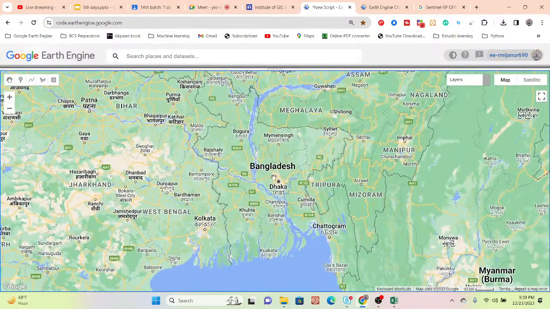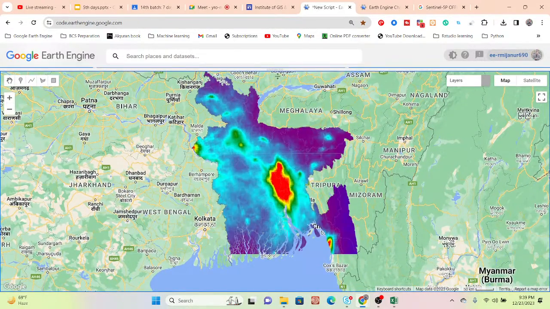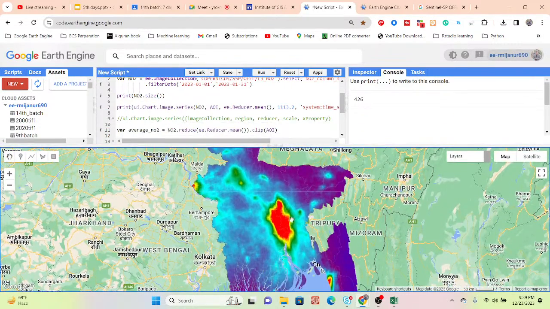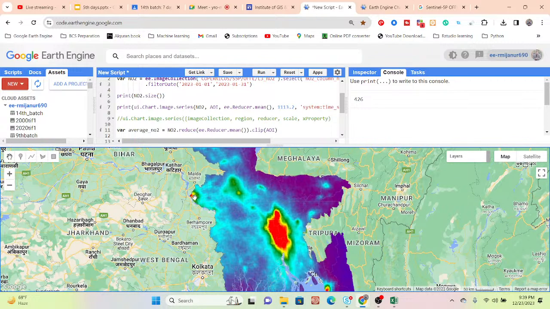Now it shows the map for the whole country boundary of Bangladesh, a nitrogen dioxide density map. Mainly this time you can see this type of red color identifies the high density. Also you can see that high density.